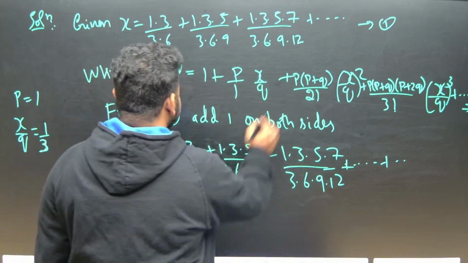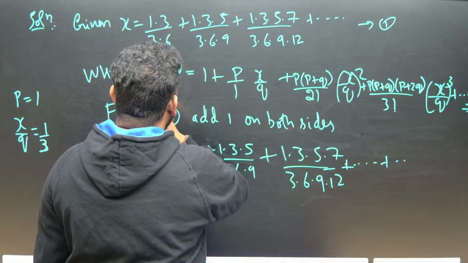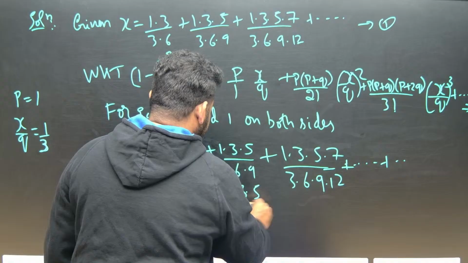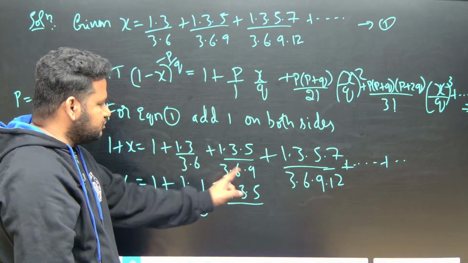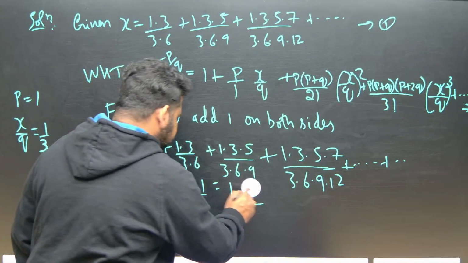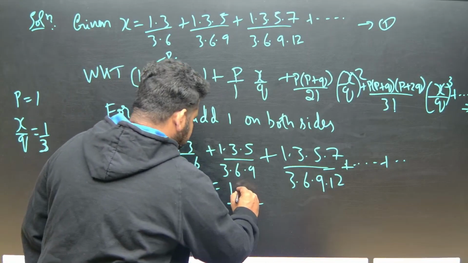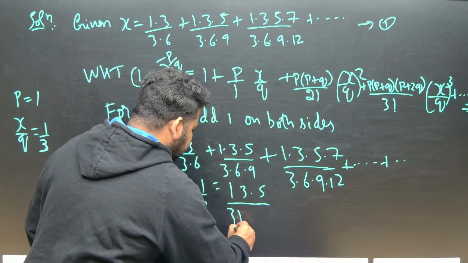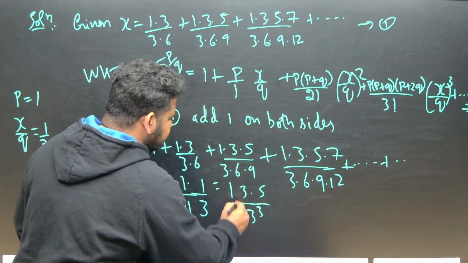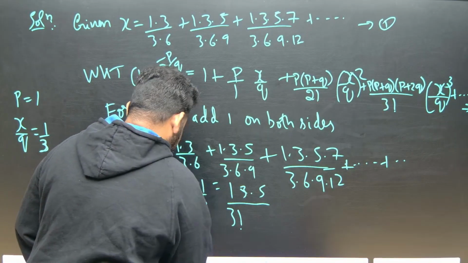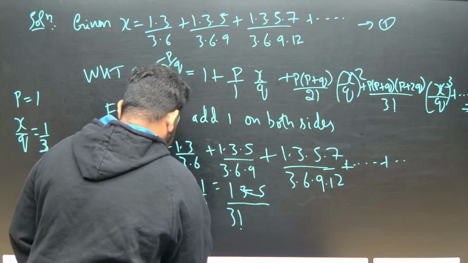Next is what? 1 into 3. Next we are having 1 into 3 into 5 divided by 3. Here if I take 3 outside, this will become 3 cube. So this is 1 into 2 into 3. That will become 3 factorial into 3 cube. So what can I do? 3 cancels. So this will become what?